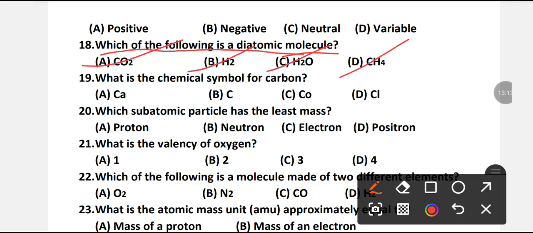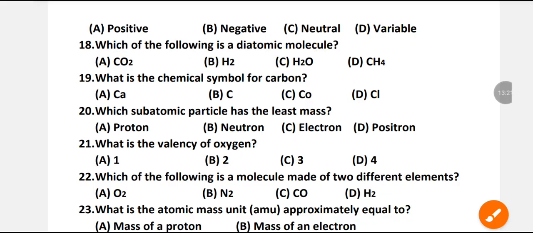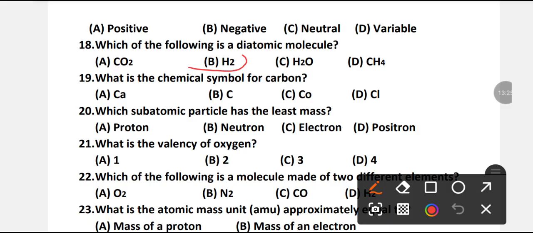Which option is right? B is the right option. H2. H2 is a diatomic molecule.